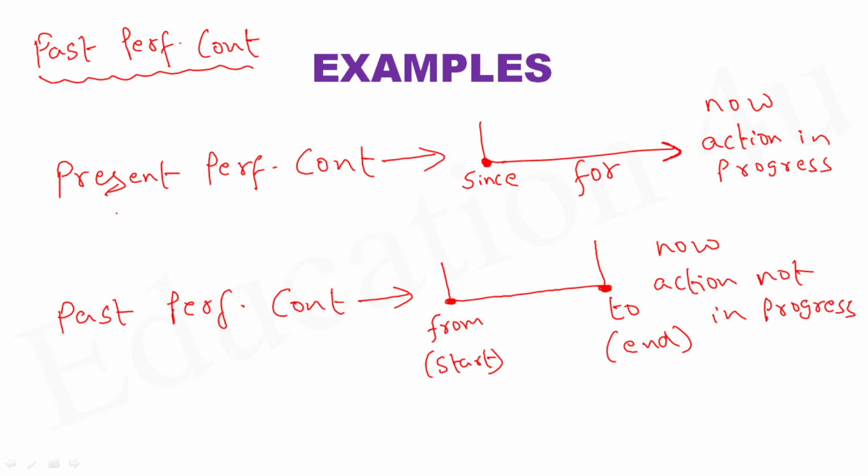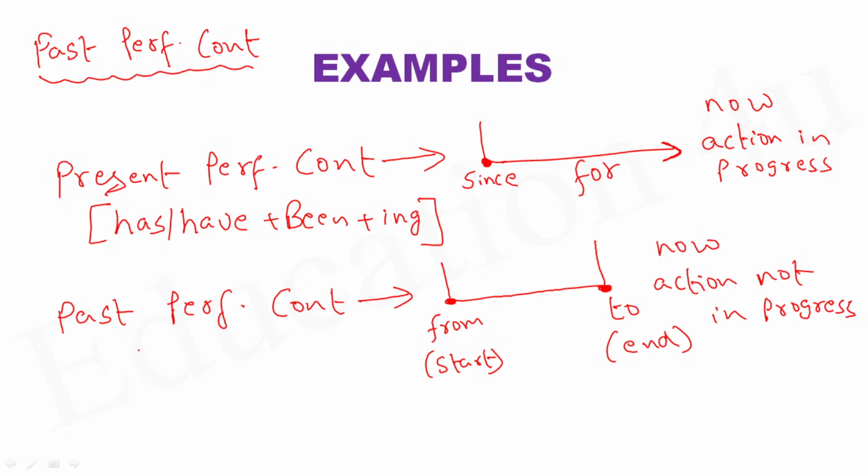Now, similarly, at this juncture, it's also important for us to understand the difference in the grammar and the structure between both the tenses. In the case of present perfect continuous, the grammar is like this. We use the helping verb has or have, and the verb is be form, and ing should be the verb form.